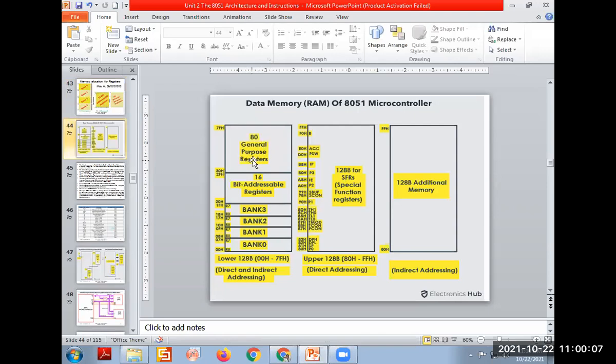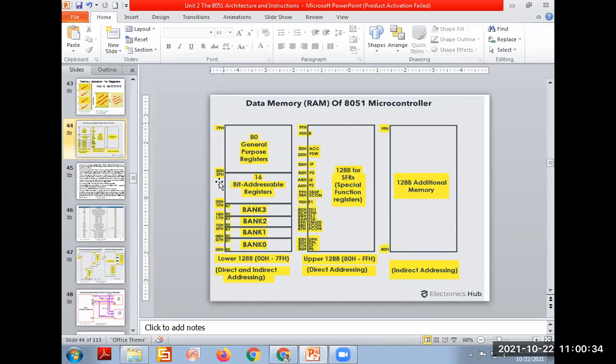The special function registers are the PCON, TCON, TMOD, SCON, SBUF, TL0, TH0. All the registers required for special functions come under this, including the port pins also. Then, as we said, for operation on each bit, there are the 16-bit addressable registers.